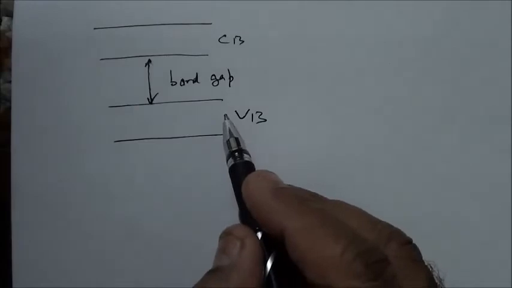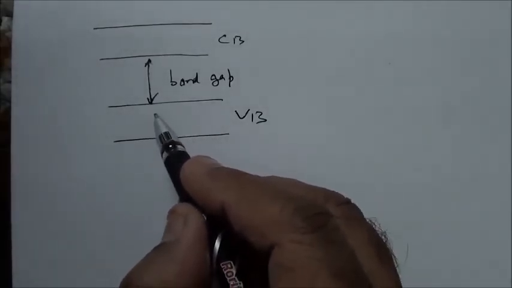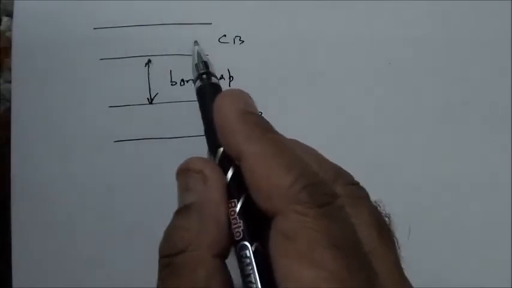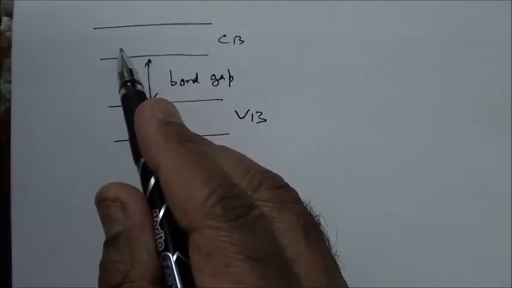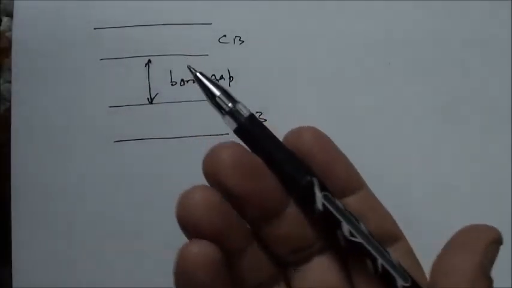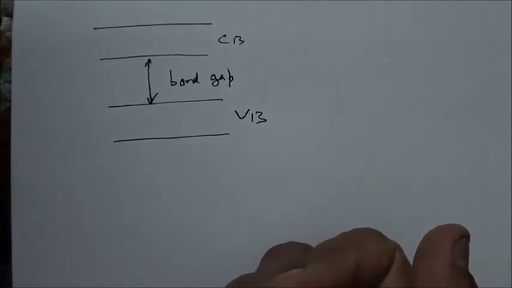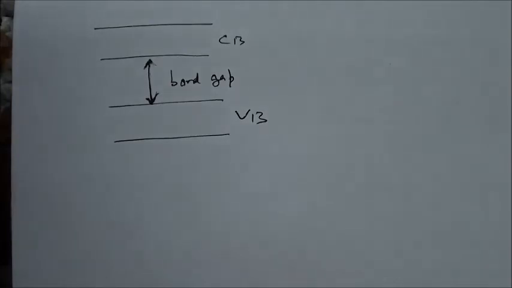Now what will happen if we give energy? These electrons may take the energy and move to the conduction band, and here they are free for conduction because it is not completely filled. So when we apply the electric field, these electrons start moving and are responsible for conduction. So electrons need at least this much energy to conduct.